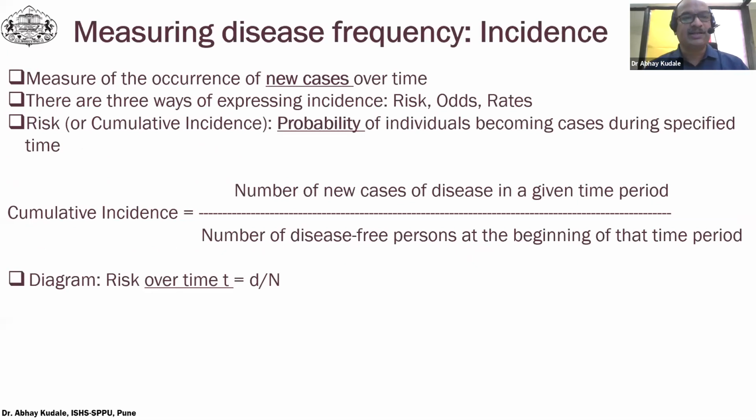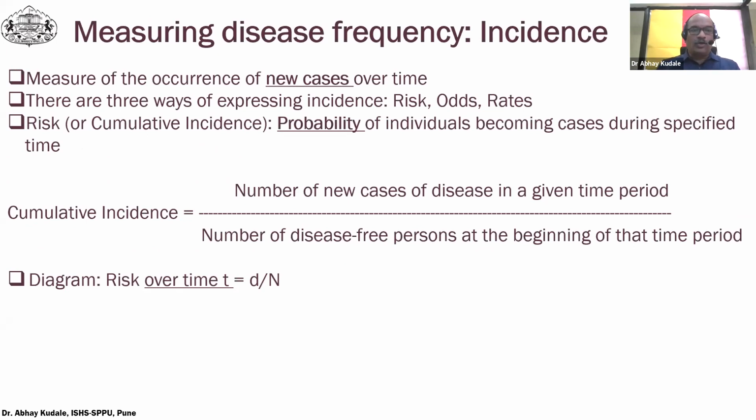Then what is incidence? It is a measure of the occurrence of new cases over time. There are three ways of expressing incidence. It is called risk, odds, and rates. Risk, also regarded as cumulative incidence, is nothing but the probability of individuals becoming cases during a specified time.